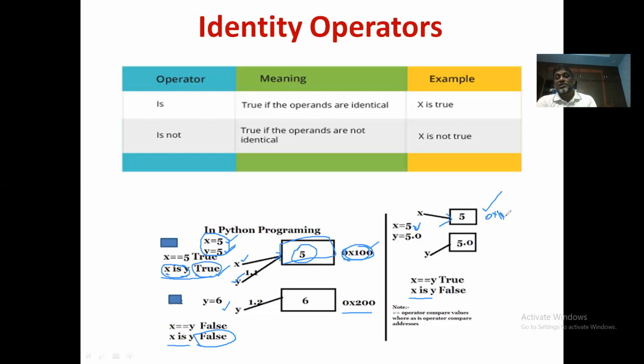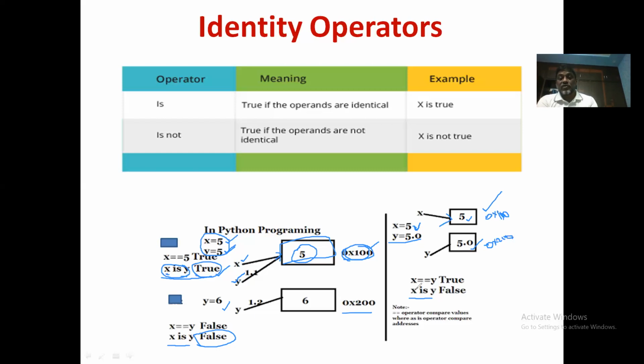It is representing some hexadecimal address, right? And then y is equal to 5.0, because 5.0 is a different number, not 5. It is created as a separate object. Why? This is an integer object, so created separately. This is a float object, a real object. It is created separately at some other location. Let us assume that it is at location 0x200. So the locations are not the same.